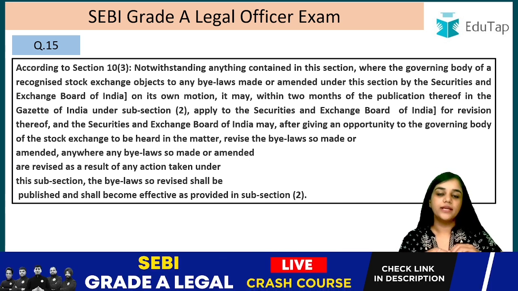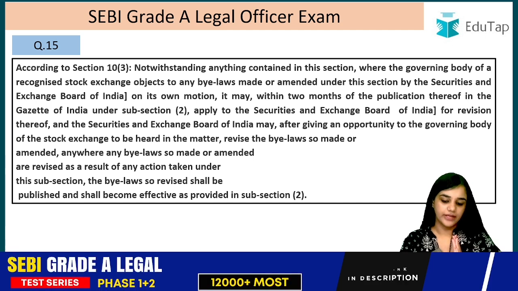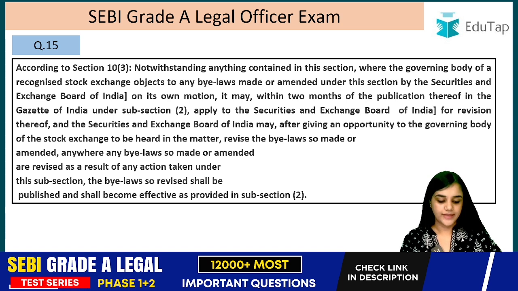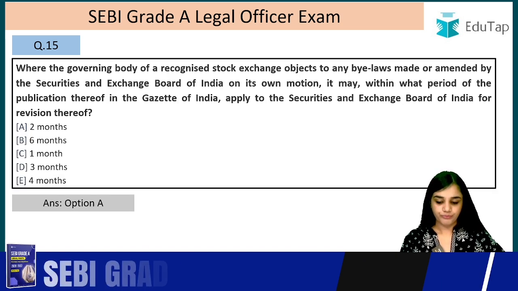So the governing body has been given a time of 2 months if they want to raise objections in regard to any of the bylaws made by SEBI, right? 2 months. So let's read the question again. Now it will be clear to you.